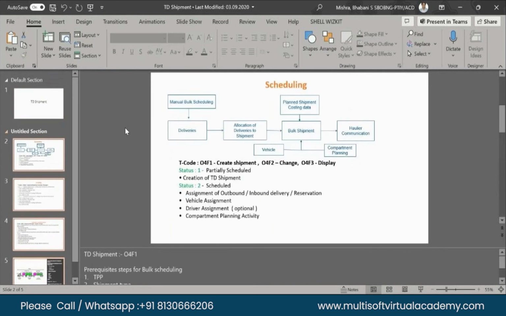Scheduling means manual, bulk, and auto scheduling are there. Now we are discussing manual scheduling. Scheduling means it's a planning. Like you know the sales order. Sales order means the customer created an order. It's not actualized. It's a planning.